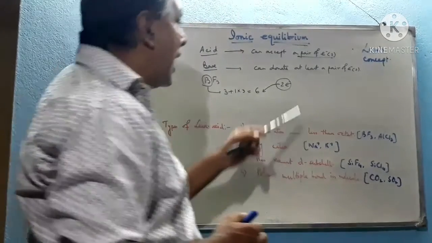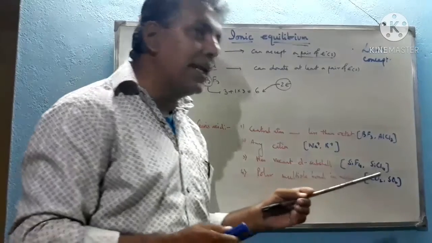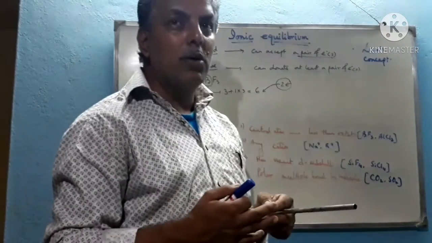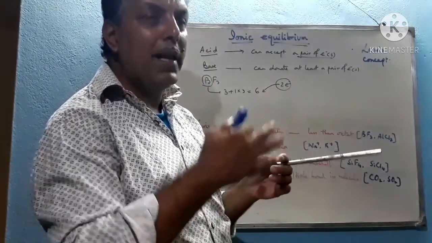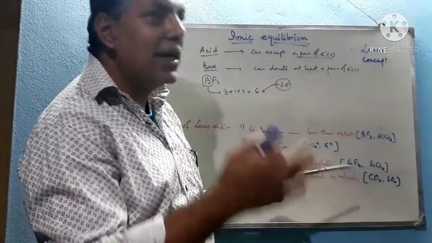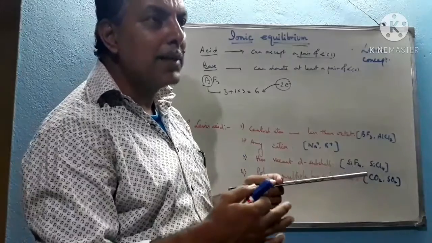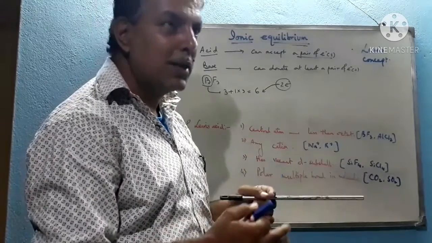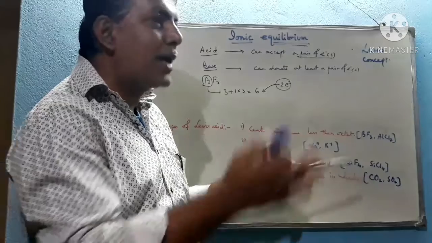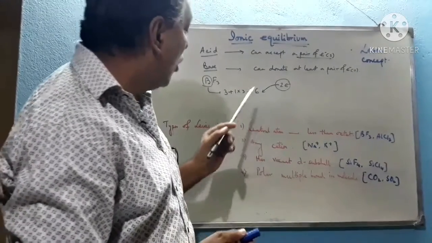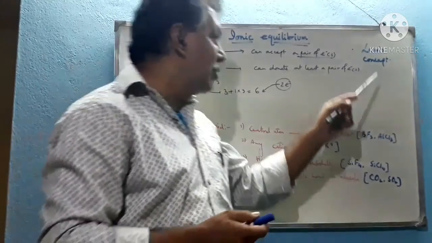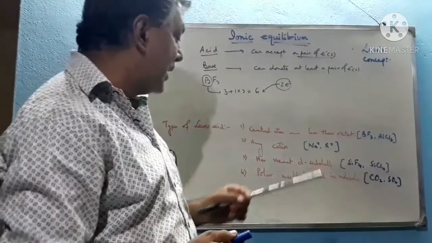Second, any cation can act as a Lewis acid because it has a tendency to accept a pair of electrons to neutralize or balance its charge. Like sodium plus accepts Cl minus to form NaCl, K plus accepts NO3 minus to form KNO3. So they have a tendency to accept a pair of electrons, and that's why all these cations are Lewis acids according to the Lewis concept.